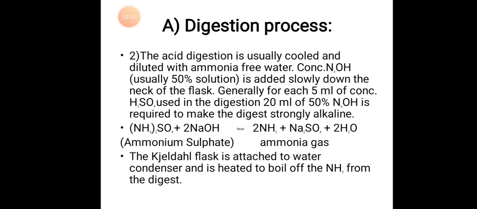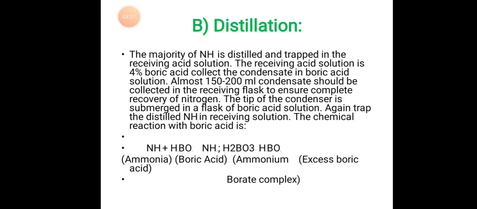Concentrated NaOH, usually 50% solution, is added slowly down the neck of the flask. Generally, for each 5 ml concentrated H2SO4 used in the digestion, 20 ml of 50% NaOH is required to make the digest strongly alkaline. (NH4)2SO4 plus 2 NaOH, on heating, gives 2 NH3 plus Na2SO4 plus 2 H2O. The Kjeldahl flask is attached to a water condenser and is heated to boil off the NH3 from the digest.